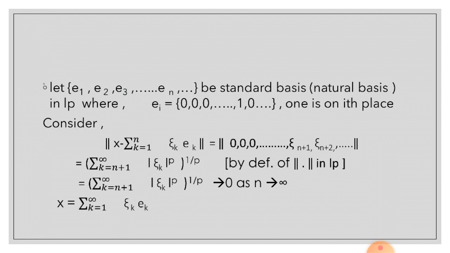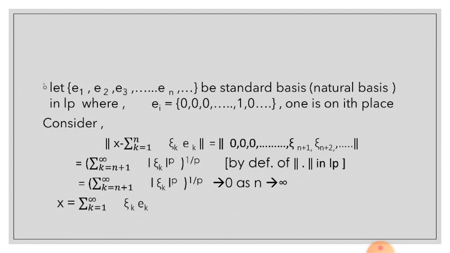Now consider norm of x minus summation k is equal to 1 to n xi k ek, which is equal to norm of 0, 0, 0 up to xi n plus 1, xi n plus 2 and so on, which is equal to summation k is equal to n plus 1 to infinity mod of xi k raised to the power p, and whole raised to the power 1 by p, by the definition of norm in LP.